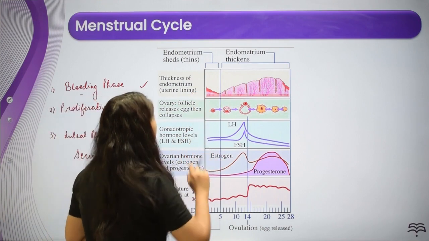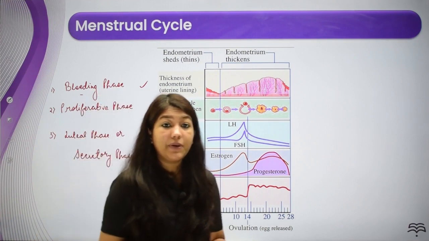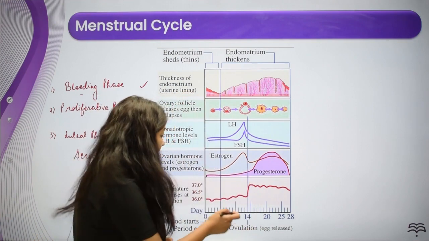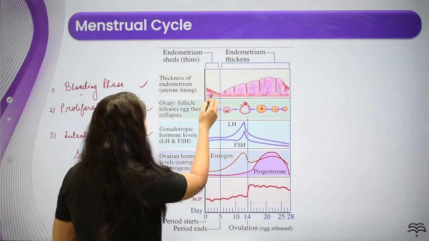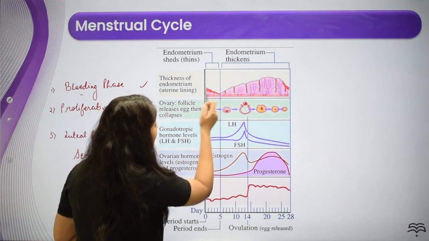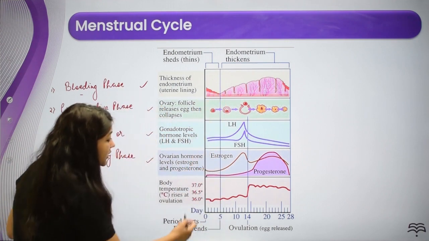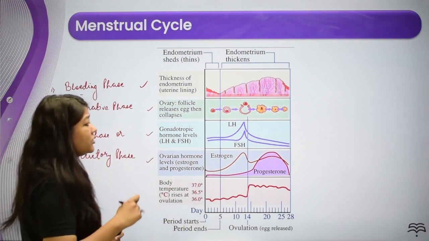Let's move to the thickness of the endometrium. This is the bleeding phase. What is happening? The endometrium is shedding. See here, what is the situation of the endometrial lining? It is shedding. Now after this we are going to enter into the next phase, which is the proliferative phase or the follicular phase.